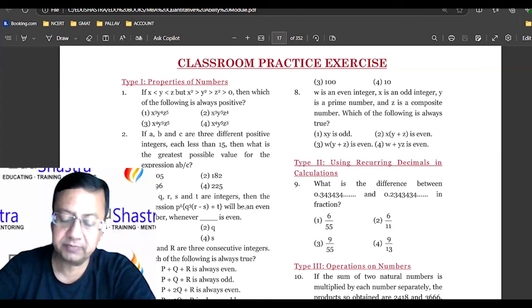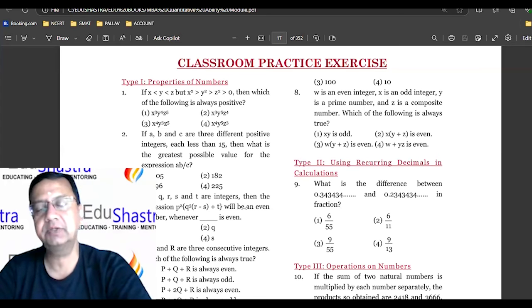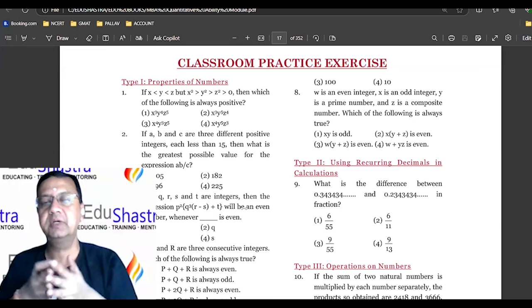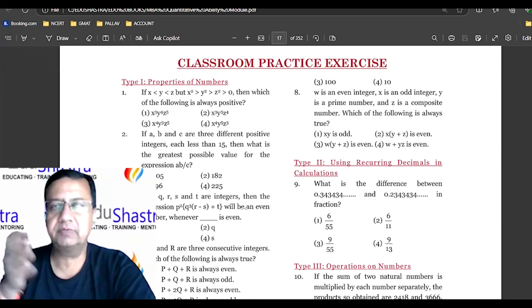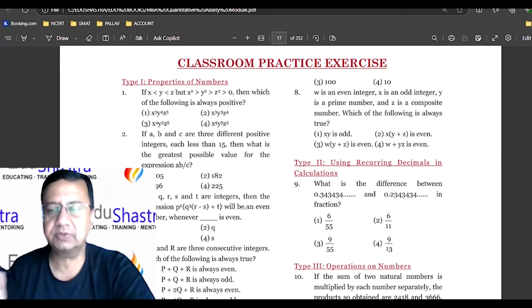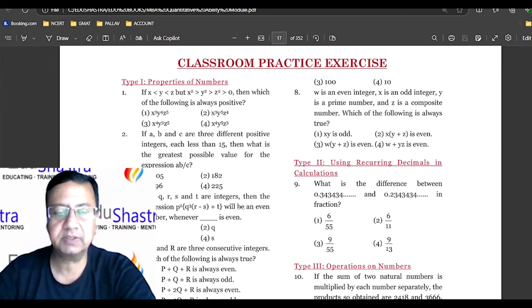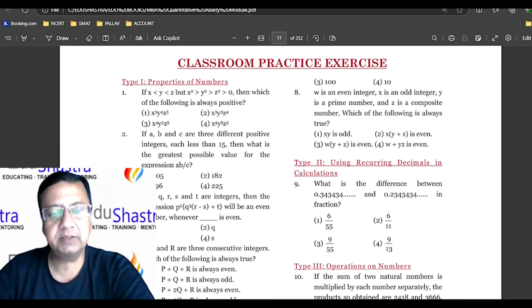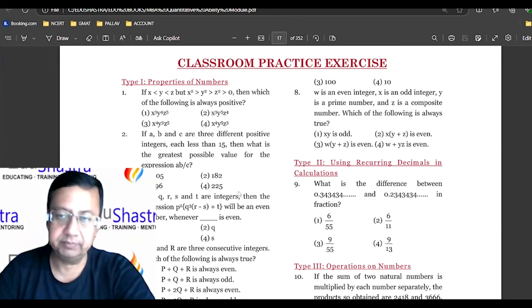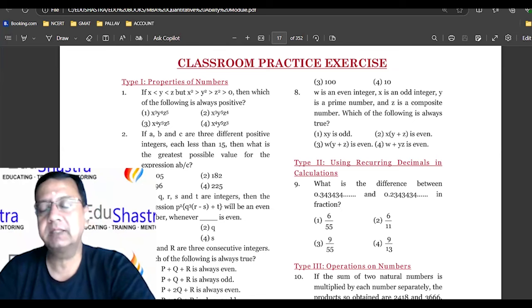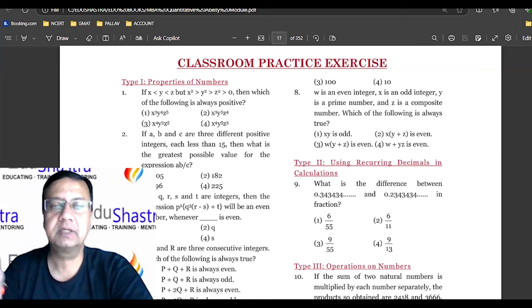The second benefit of attempting tests is that here in EduShastra, we have sessions based on different percentage scores, like 50 to 60, 60 to 70, and so on. When you attempt the test and get some scores, these scores are analyzed by the participants as well as the team of EduShastra, and then they will upgrade you to the higher percentage online classroom sessions.